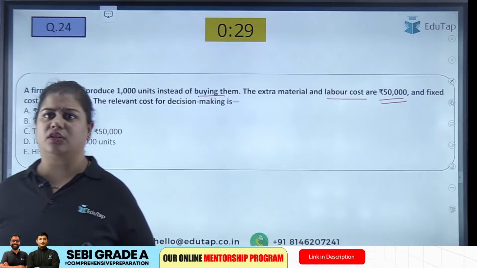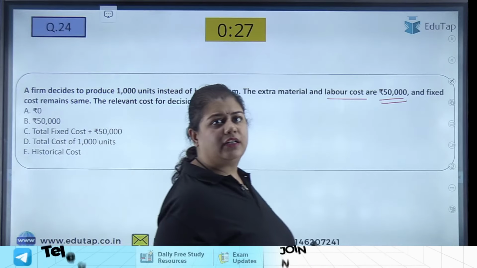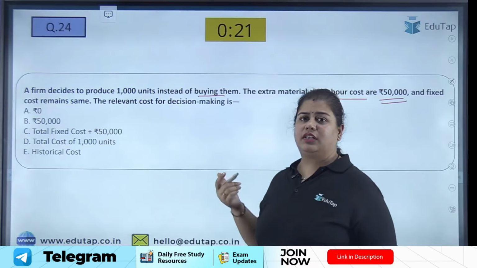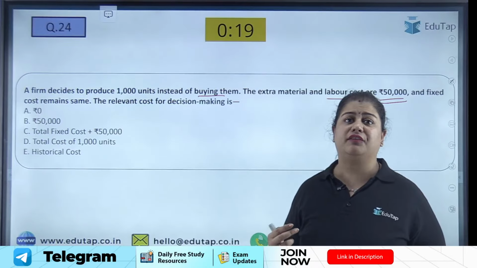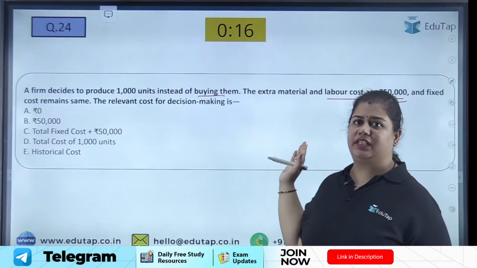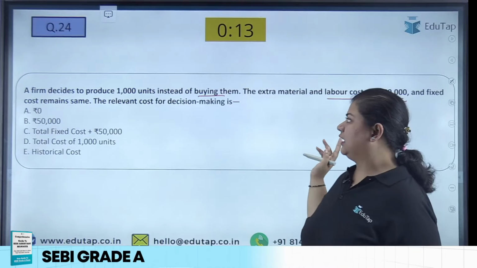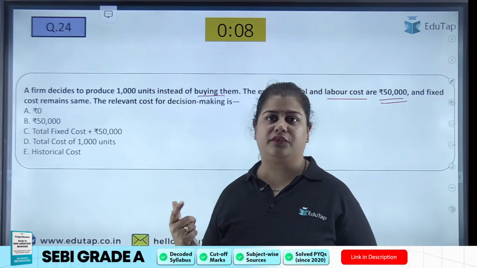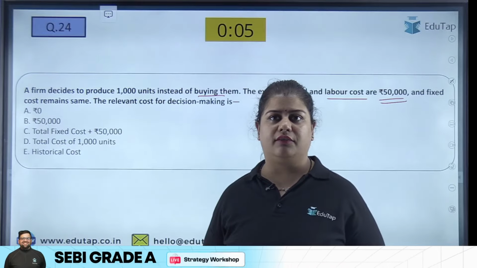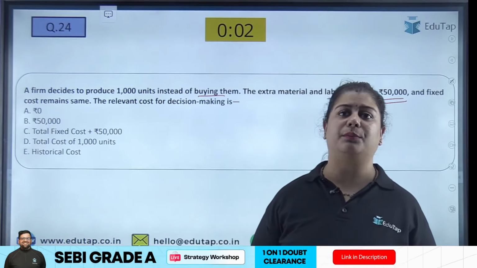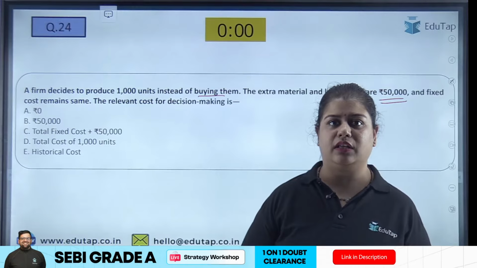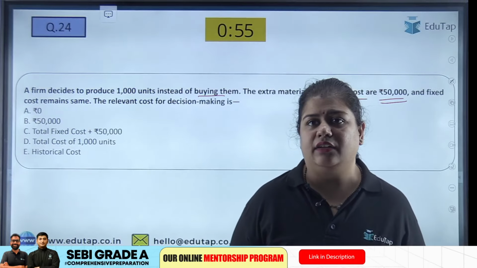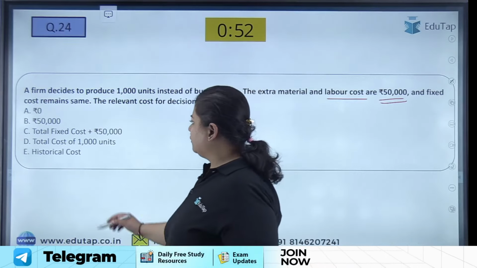So the relevant cost for decision making is, what is the relevant cost? Will it be 0? Of course not, because there is a change. What is the change? Change is in the variable cost. That is my material and labor. So 50,000 that is changed, and it is affecting my decision. This 50,000 will affect my decision or not? Either I should make it or buy it. Yes, it will impact my decision. I'll see if I should incur this 50,000 or not. So this is a relevant cost for decision making, this 50,000.